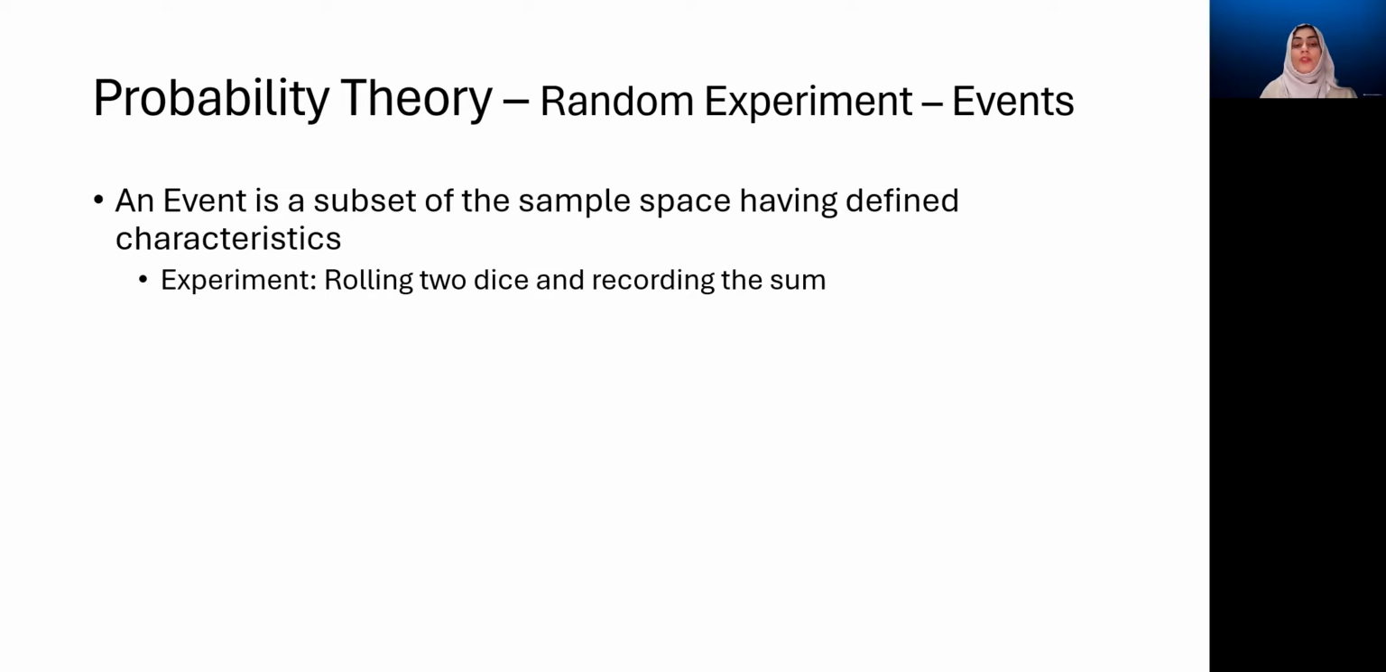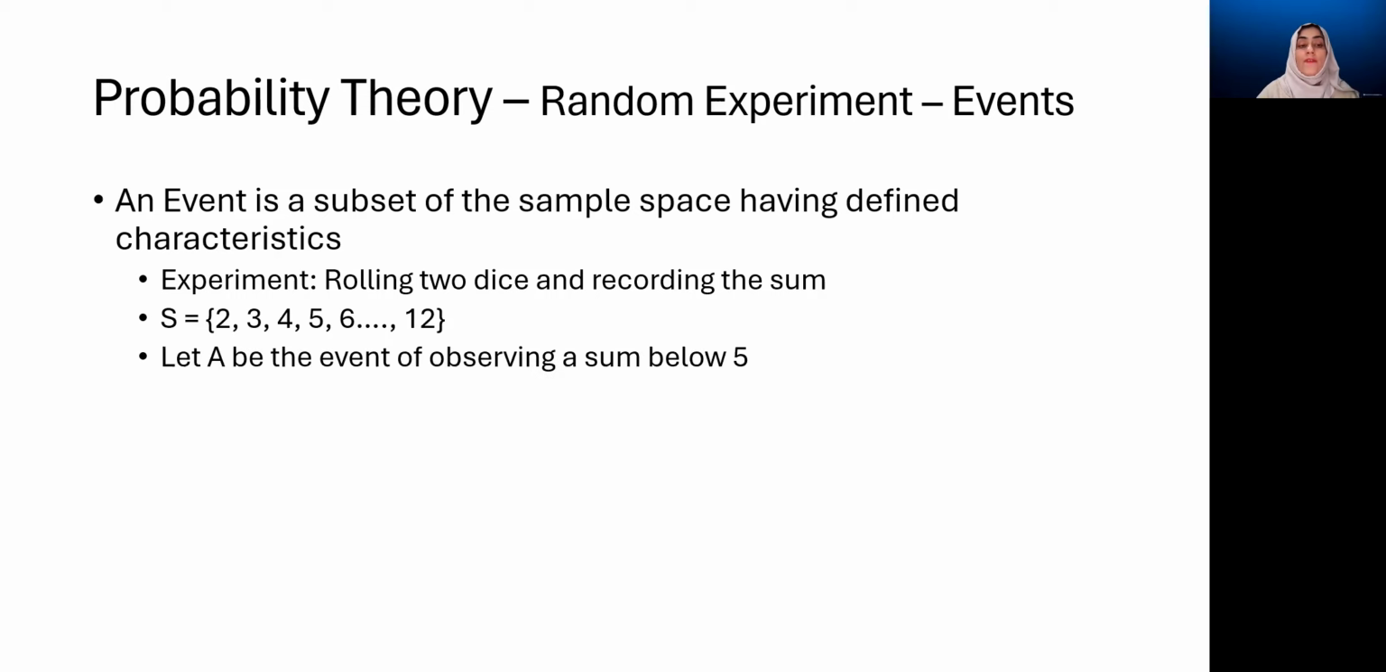Consider this experiment of rolling two dice and recording the sum. We have already seen this, and we've constructed the sample space for this. We know that the sample space for this experiment is 2, 3, 4, 5 up till 12. Now, I define an event which I'm interested in as the event of observing a sum below 5. So now you can see that there are many values in the sample space, and these are the possible outcomes of the experiment that we have conducted. But this particular event does not include all of those possible outcomes. It includes only those outcomes in which the sum is below 5.